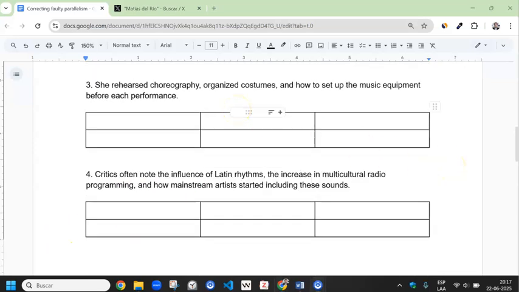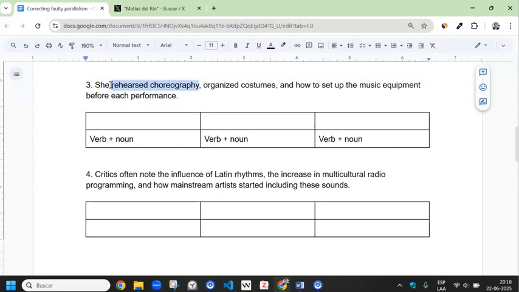She rehearsed choreography, organized costumes, and how to set up the music equipment before each performance. So here we have a verb and a noun, a verb and a noun, and this part is not parallel, so we need to change it. So the pattern is verb plus noun. So we'll copy that here so that you can see it clearly.